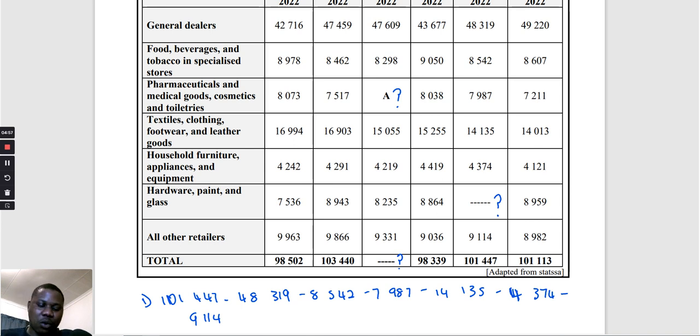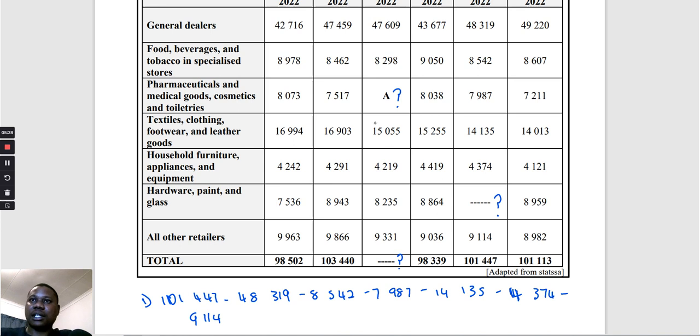So let's take our calculator. 101,447 minus 48,319. I don't want to make a mistake here. Minus 8,542 minus 7,987 minus 14,135 minus 4,374 minus 9,114.